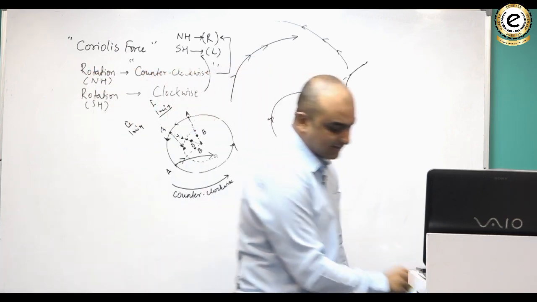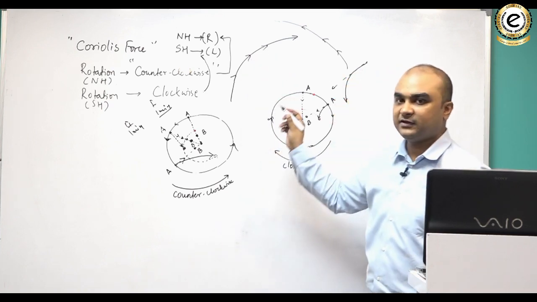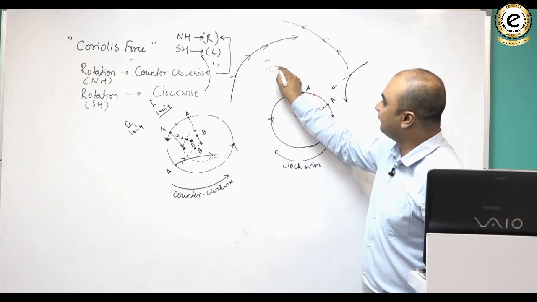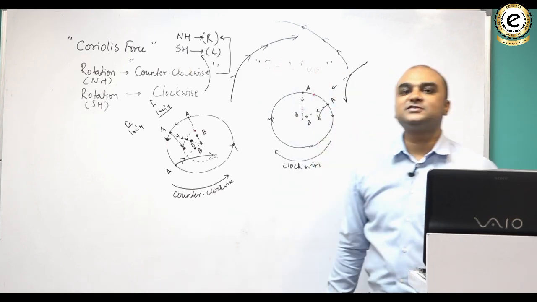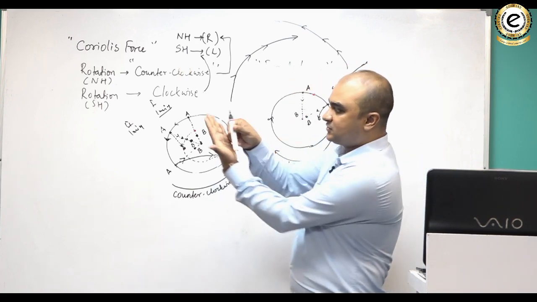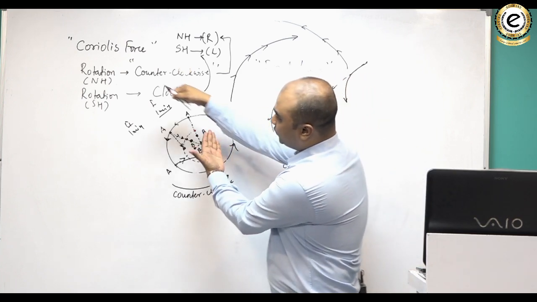That is known as the Coriolis force, and this rightward turn in the northern hemisphere and leftward turn in the southern hemisphere is known as the Ferrel's law. The Ferrel's law is a law which tells us that in the northern hemisphere winds will turn towards the right, whereas in the southern hemisphere winds would turn towards the left.